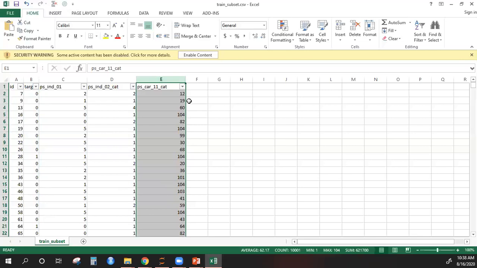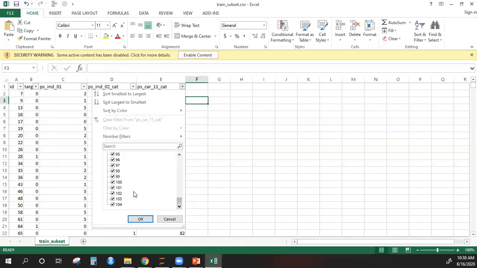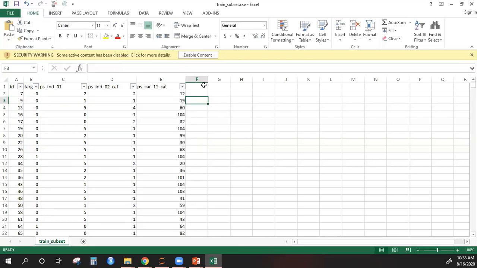Now if you create dummy variables for this, since you have 104 unique categories, you will have 104 new columns. So for 10,000 records, you have 104 new columns just for this, plus these two other columns, plus some dummy variables from the other column, maybe around 5.